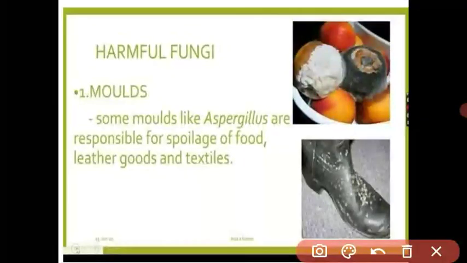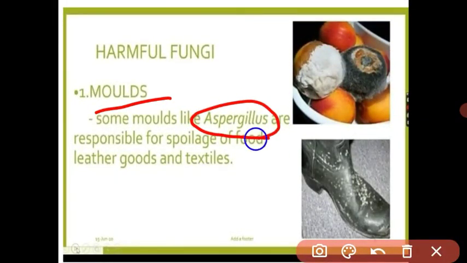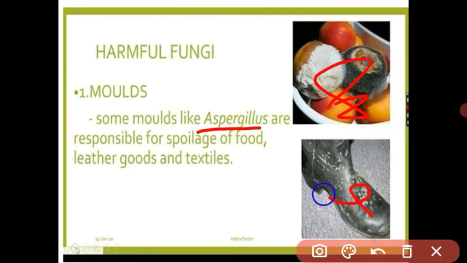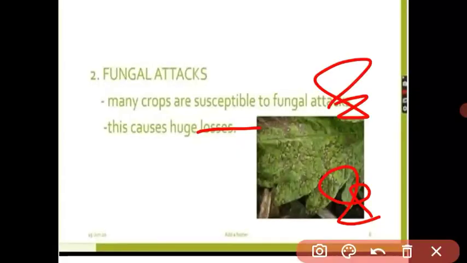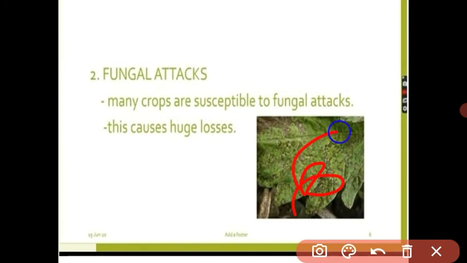Fungi are also harmful to us, like mold. Some molds like Aspergillus are responsible for spoilage of food, leather goods and textiles. See that picture. Aspergillus causes spoilage of food, leather goods, textiles. Understood? Some fungi also damage plants; some microbes, such as fungal attack on the leaves and vegetables, damage the vegetables.